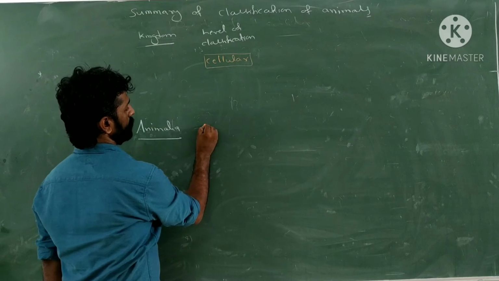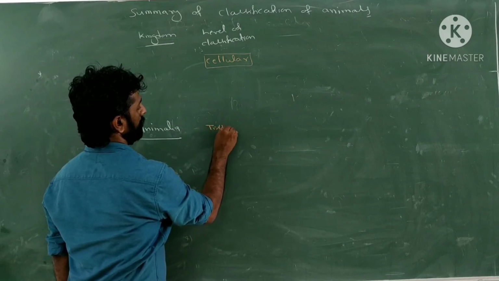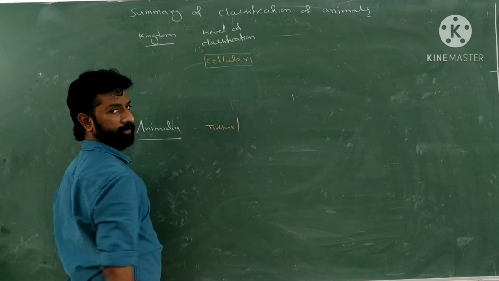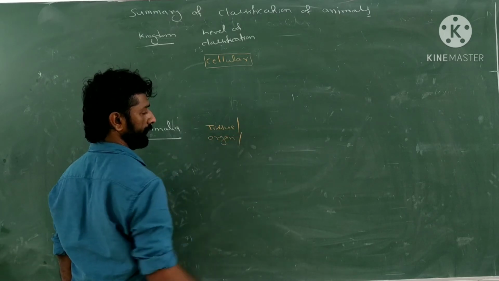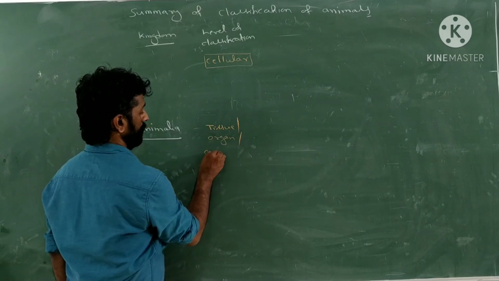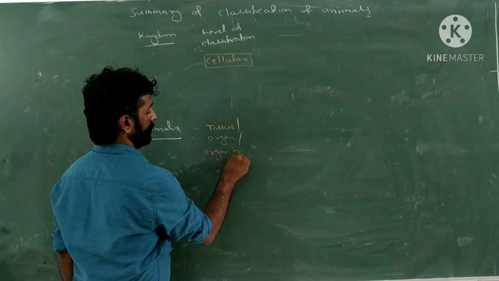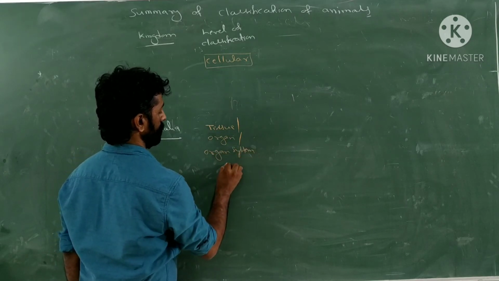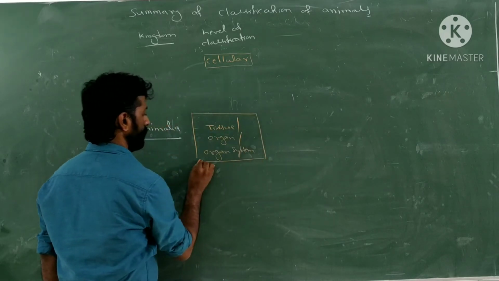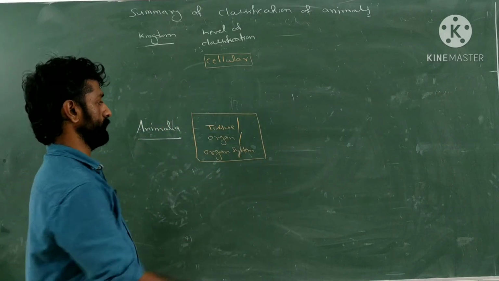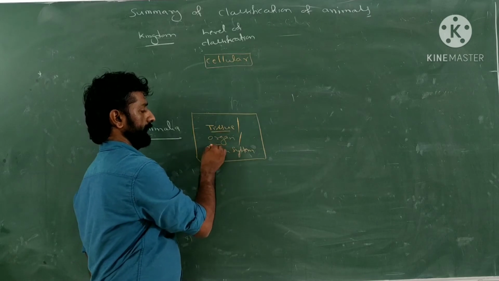The next group belongs to the tissue level of organization, organ level of organization or organ system level of organization. Let's put all these together in one group, the group of organisms which possess either the tissue level, the organ level or the organ system level of organization.